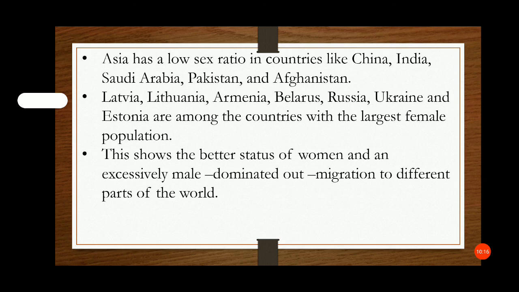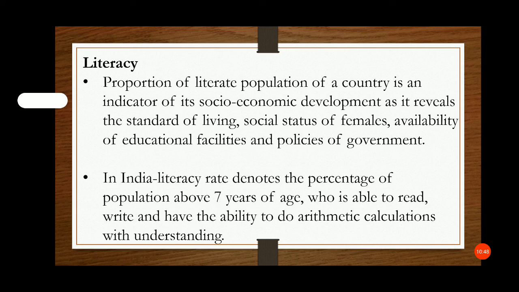Latvia, Lithuania, Armenia, Belarus, Russia, Ukraine and Estonia are among the countries with the largest female population. These show the better status of women and excessively male dominant out-migration to different parts of the world.